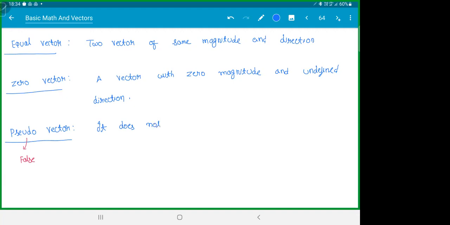A pseudo vector does not give us the actual direction, but gives a sense of rotation. I'll give you some examples. We find the direction using the right hand thumb rule.